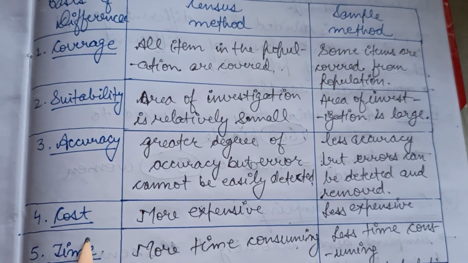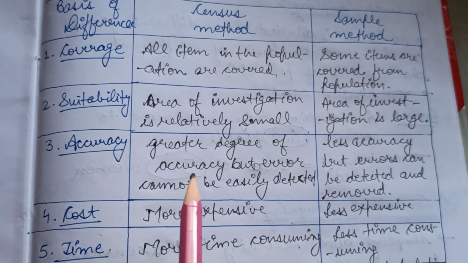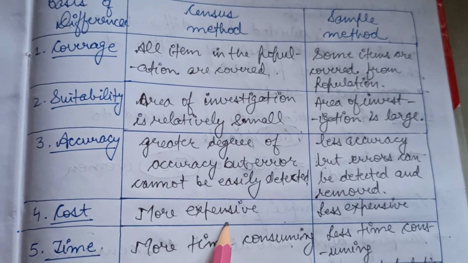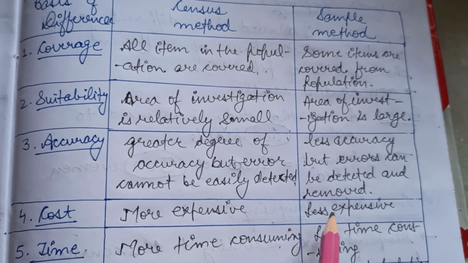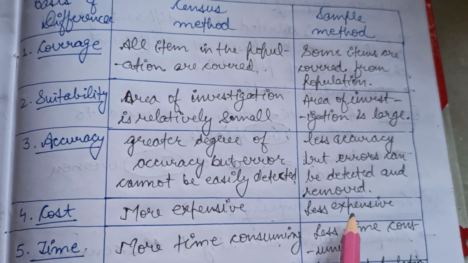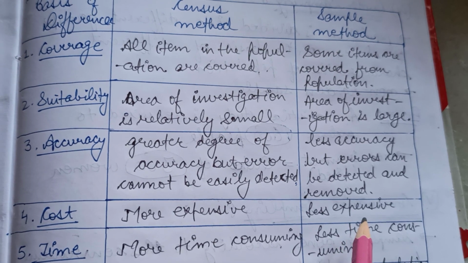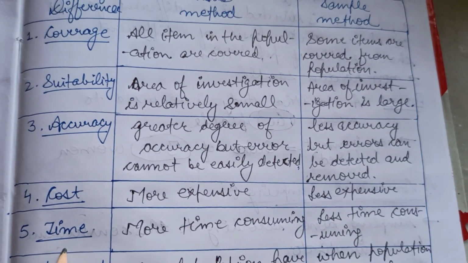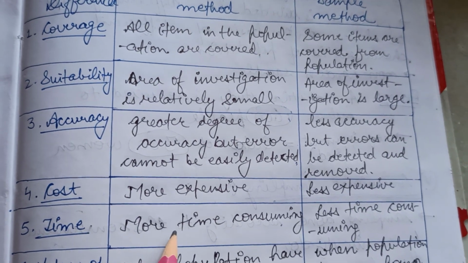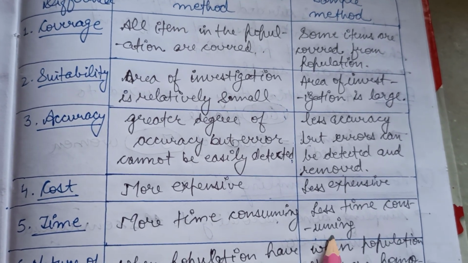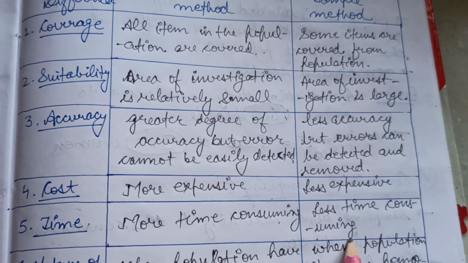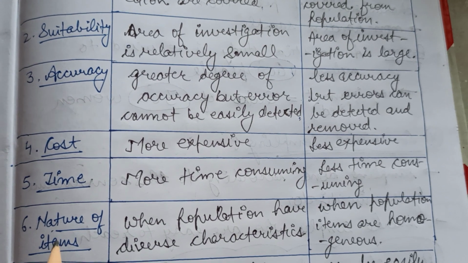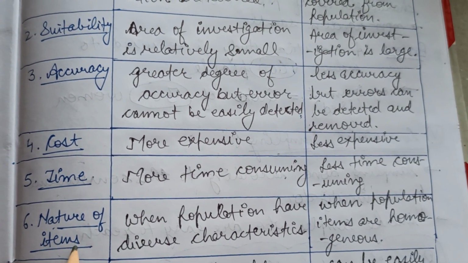The next one is the cost. As we know, in the census method, all items are covered, therefore it is more expensive. But the sample method is less expensive because of the inclusion of only some items from the universe. The next basis of difference is time. The census method is more time consuming, but the sample method is less time consuming because of the involvement of only a few items.